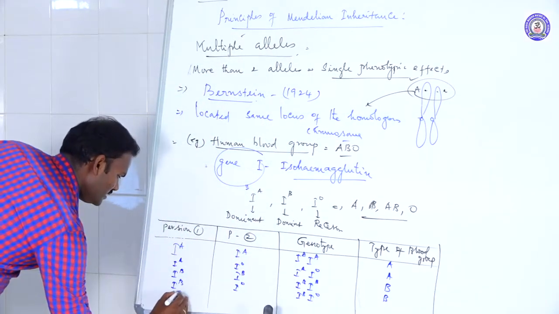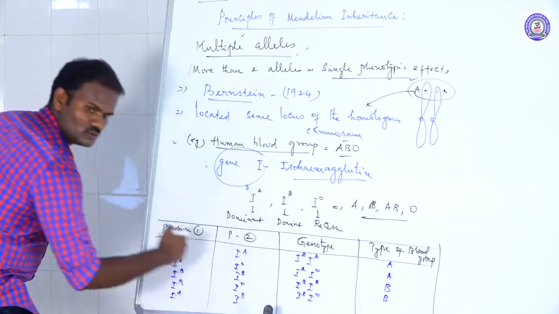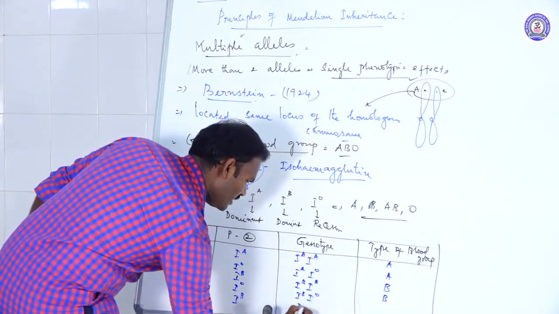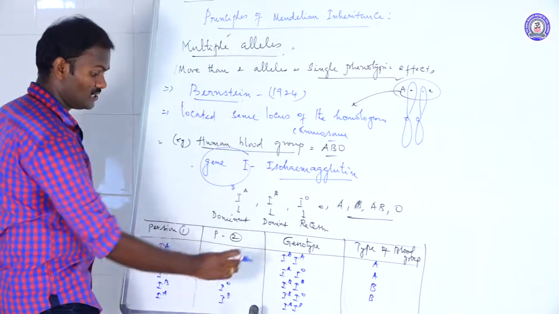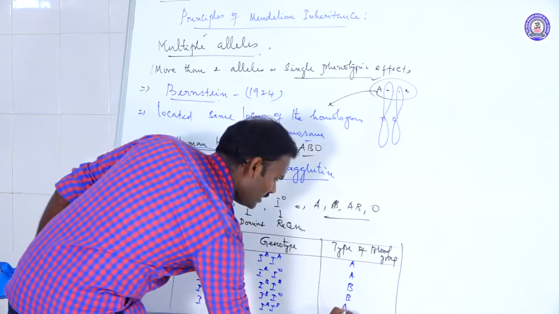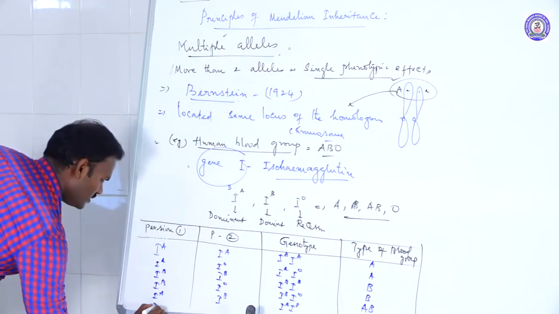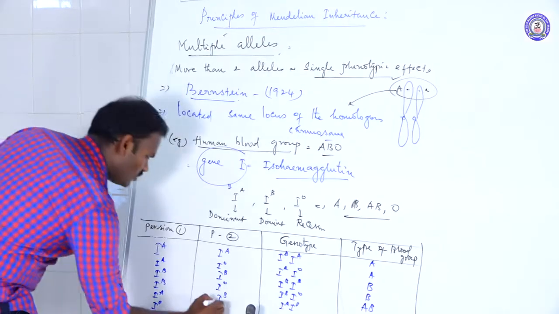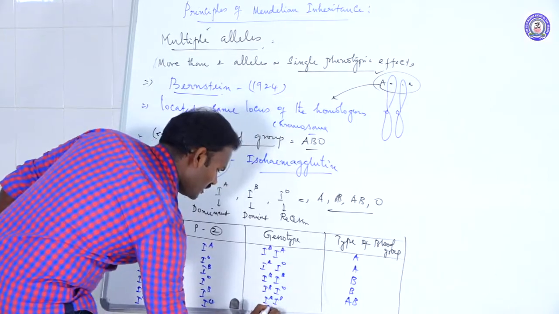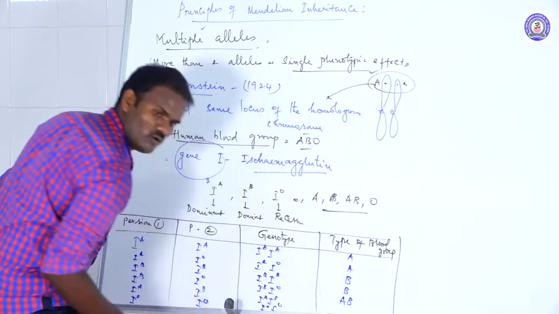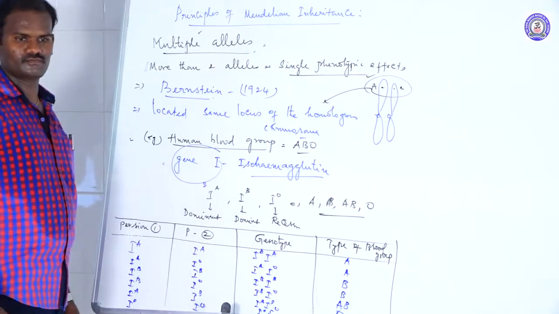Next, IA from person 1, IB from person 2. Genotype IA IB. Both are dominant alleles. These are called codominants. The type of blood group is AB. Similarly, IO from person 1 and IO from person 2, both recessive. Genotype IO IO. Blood group O.